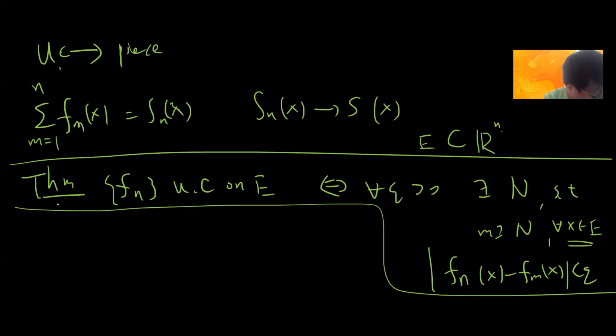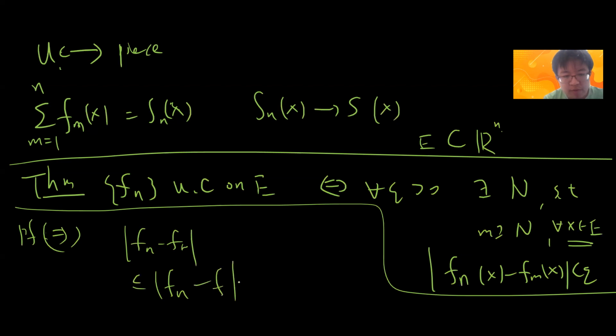Okay, so the proof. Let's just give a proof. I think one direction is probably simple, because I can write f_n minus f_m as f_n minus f plus f minus f_m. So we can use the previous property to bound these two terms. So this direction is trivial.